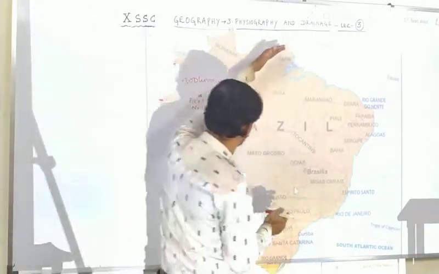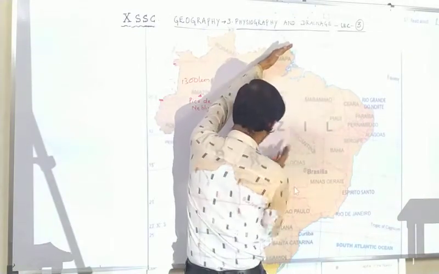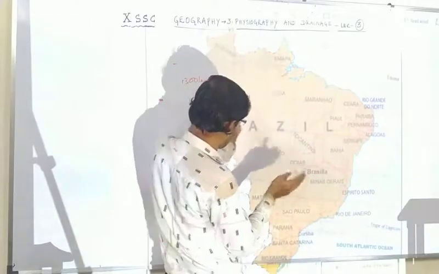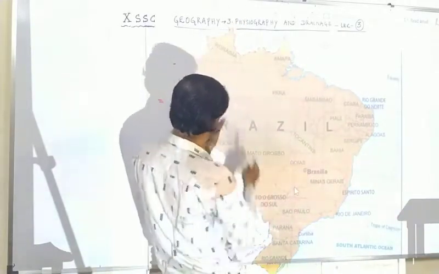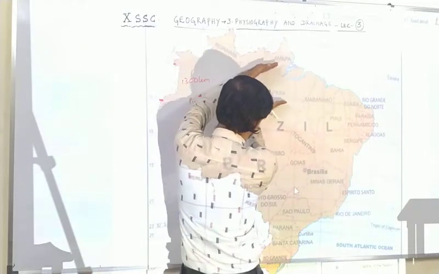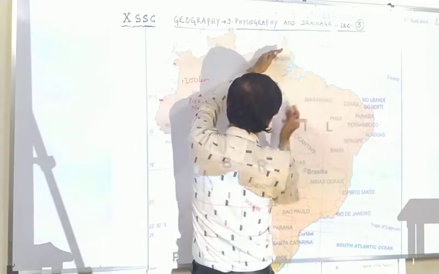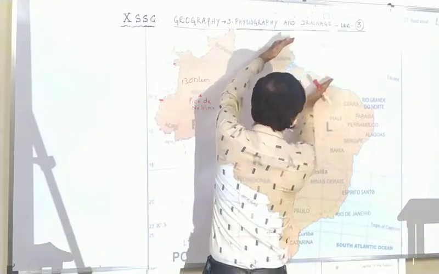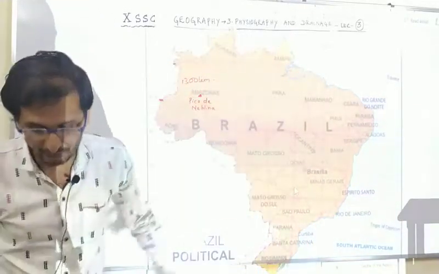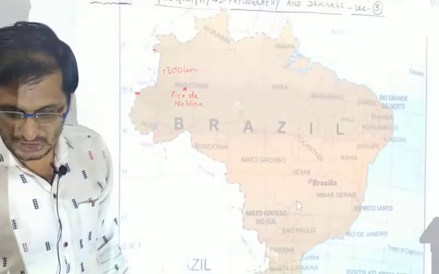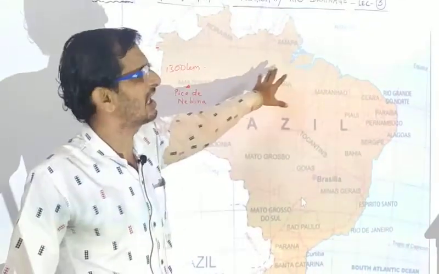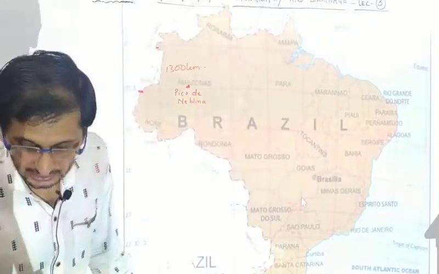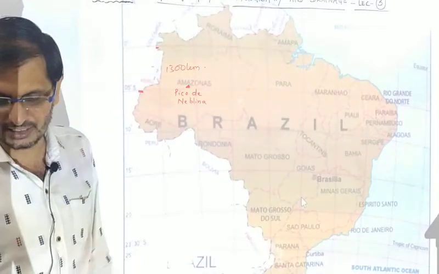The width increases from Amapa, Marajo Island and some part of Para as well as Maranhão. When the Amazon river flows, afterwards it narrows down, then again its width increases, its mouth opens up like that, and it covers the region of Amapa, Marajo Island, Para and some part of Maranhão. These are mostly forested areas, jungle, dense forest, and largely inaccessible due to frequent flooding and dense undergrowth.